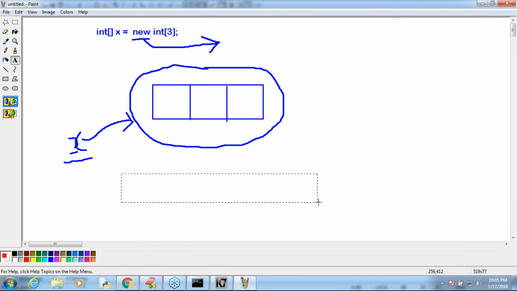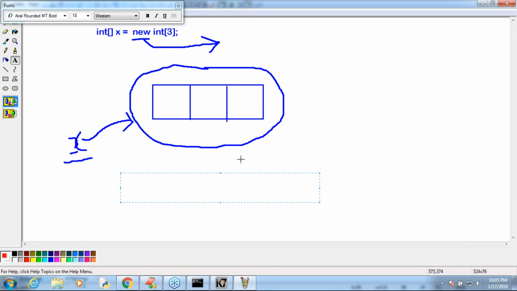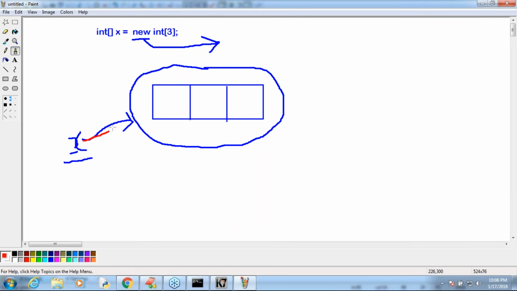According to our diagram, what is x? X is a reference variable pointing to an object.